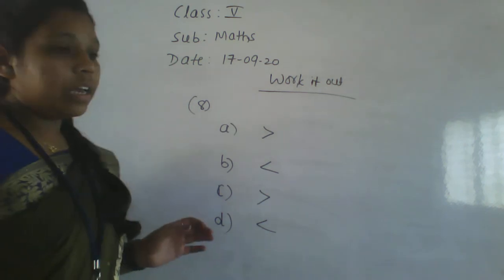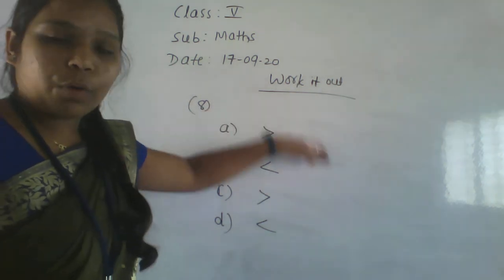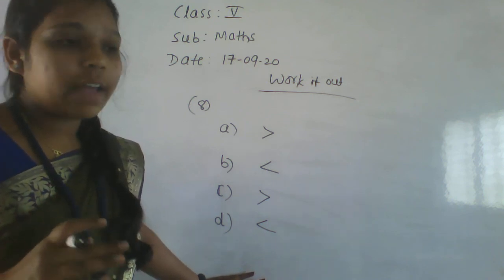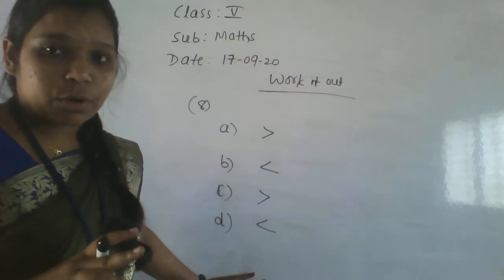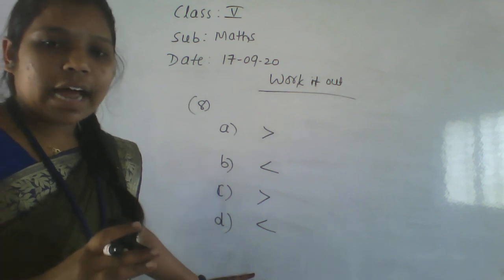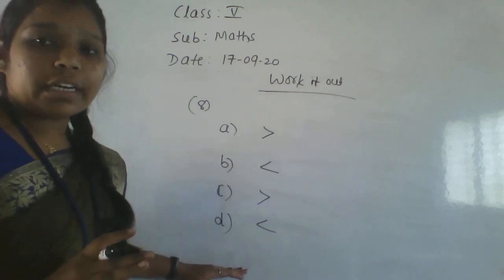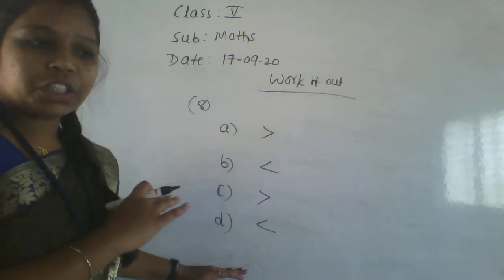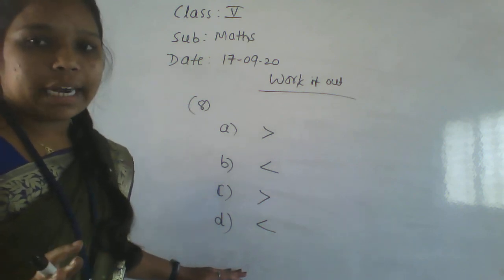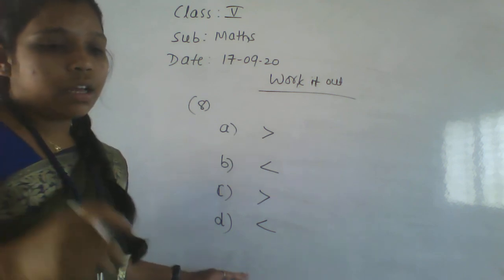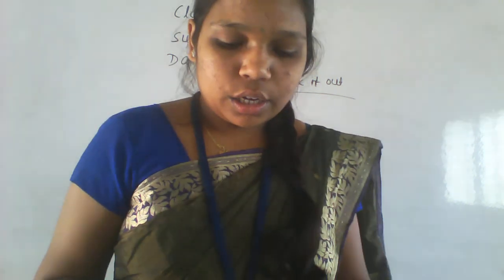Okay, so we completed the work it out problems. Till then you have to complete your CW also. Do it once in the HW notebook, that is homework, and after that complete your CW up to work it out. Up to work it out is the first chapter, so today we completed the first chapter. In the next class we'll begin the second chapter. Homework I already gave.